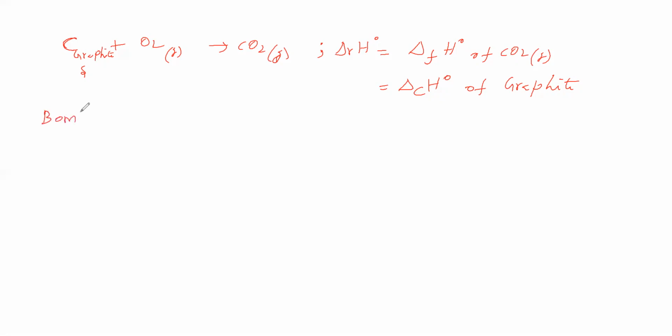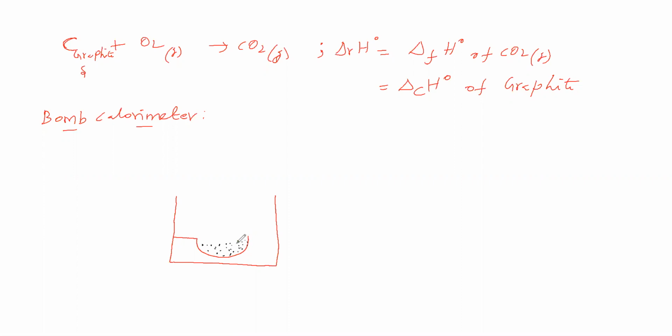We are taking a vessel, and in it we will take the substance for which we have to find the enthalpy of combustion.